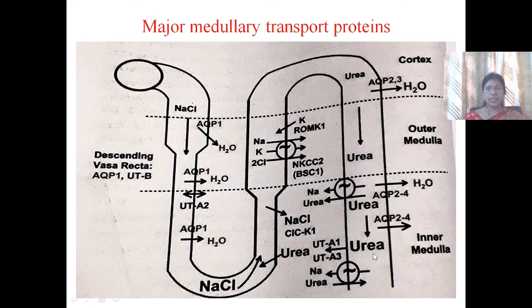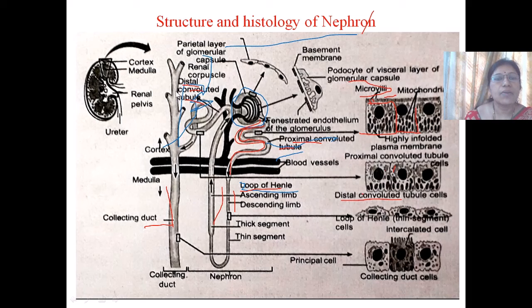Tubular secretion is done by the renal outer medullary potassium channel, which is an ATP dependent potassium channel, and it transports potassium ions out of the cell. The distal convoluted tubule continues to form the collecting tubule.